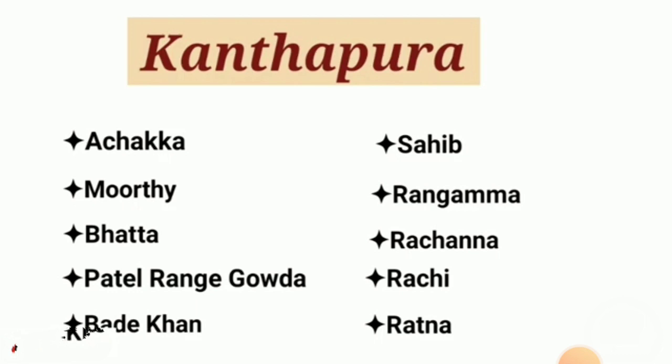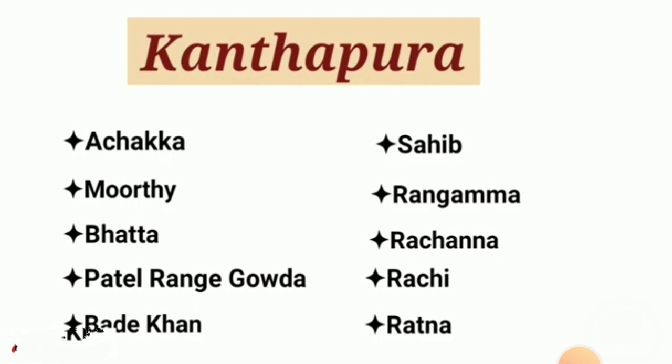After it, Murthy goes to Patel Range Gowda and tells him that Gandhi is very important and Gandhi is doing so much work for our freedom, and we should encourage the people to use homemade khadi instead of any foreign cloth. So Murthy and Patel make a village congress and tell all of them that it is subordinate to the National Congress.